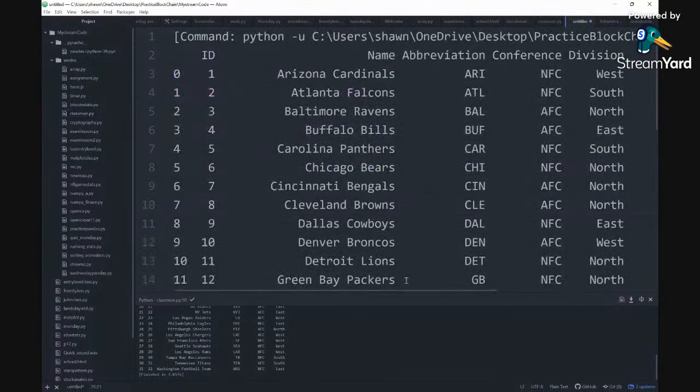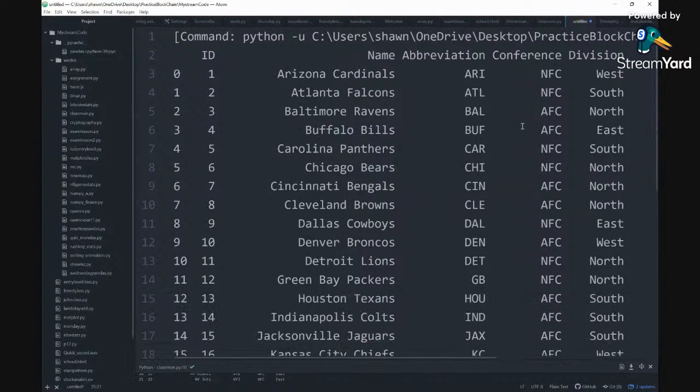This is the data that we have for our teams right here. But the thing is, we're going to need... this is probably not what I want either.